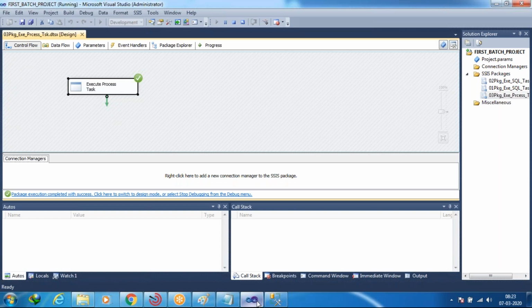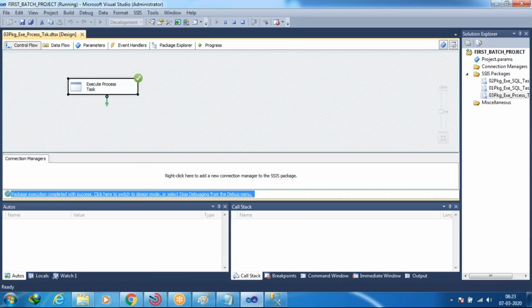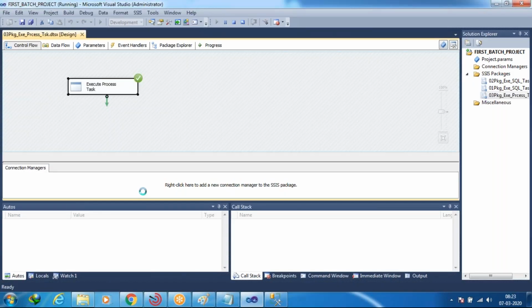Just check it once. Yes, here it was zipped, but the file name is not there now. So I'm going to run it again one more time with the file name. Sorry for that.